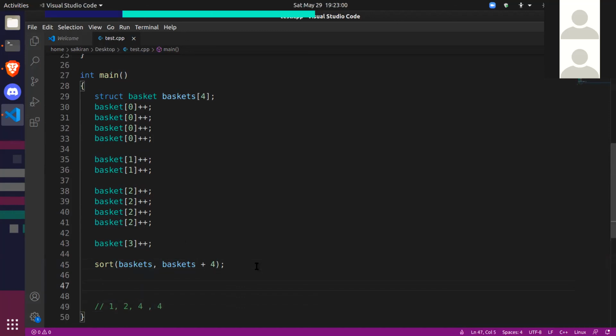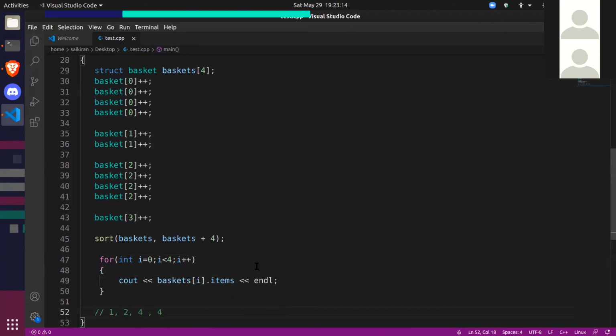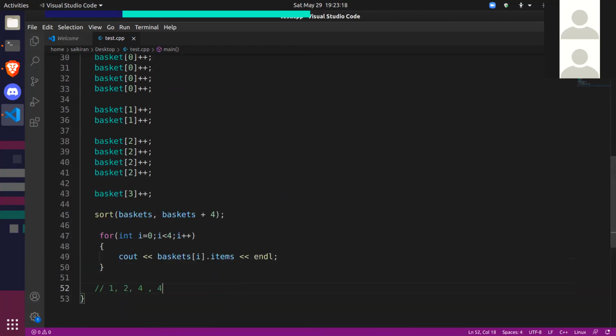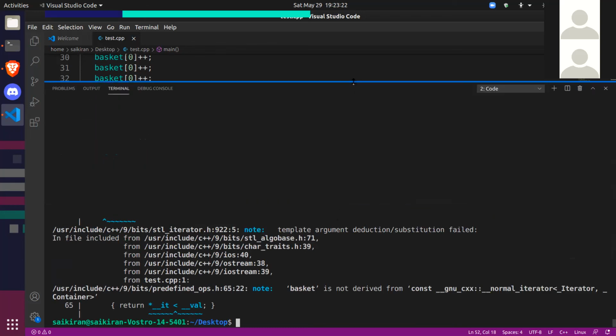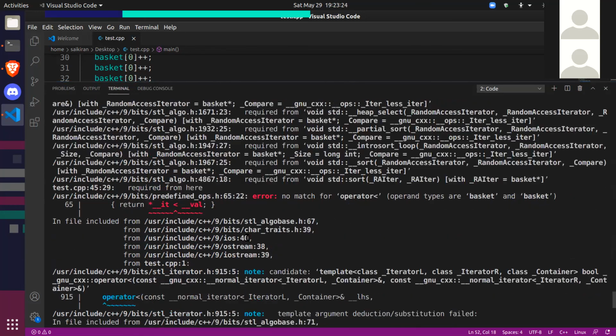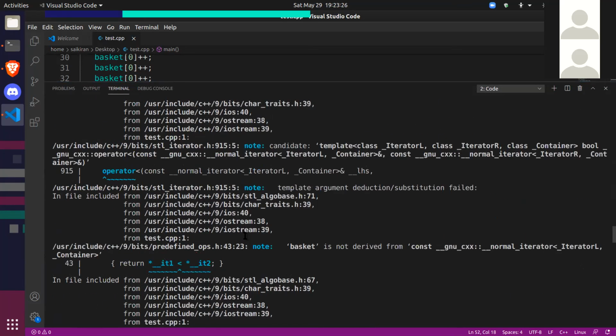And also let's print out this. We forgot to print. I less than 4, I plus plus. Cout baskets of I dot items. So it should get 1 2 4 4. But let's see what happens. We obviously got an error. So let's look at what the error was.